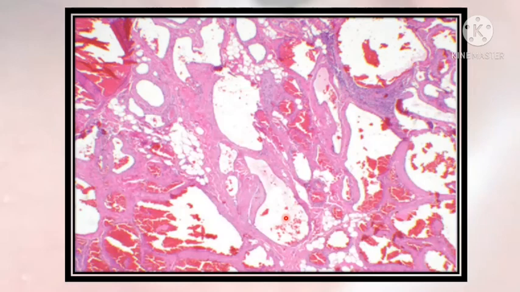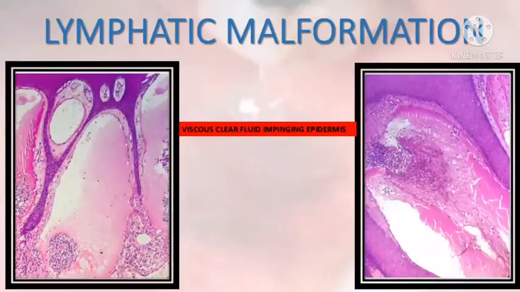You can see here large malformed vessels with muscularized walls, and they will be lined by flat endothelial cells, and there will be no atypia. You can hardly appreciate the flat lining. So these are large malformed vessels with muscularized walls lined by flat endothelial cells without any atypia.